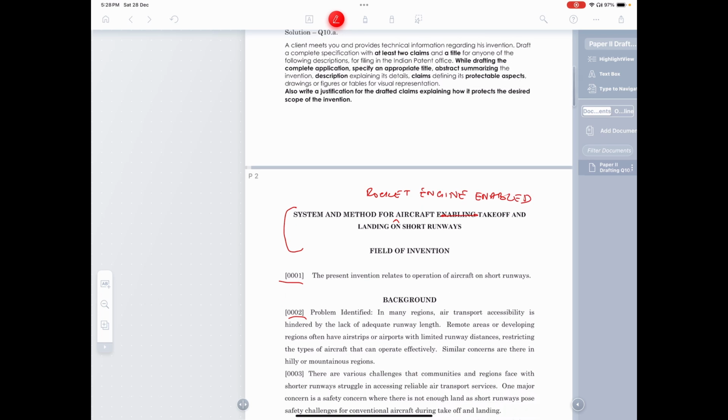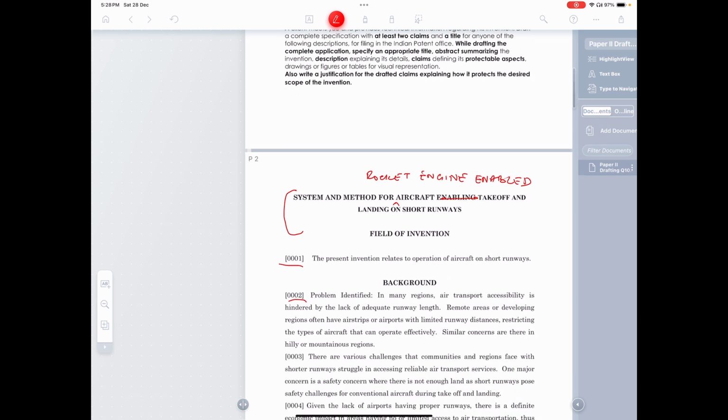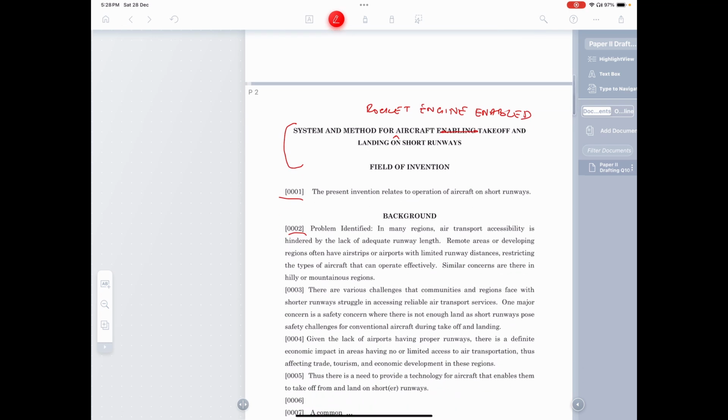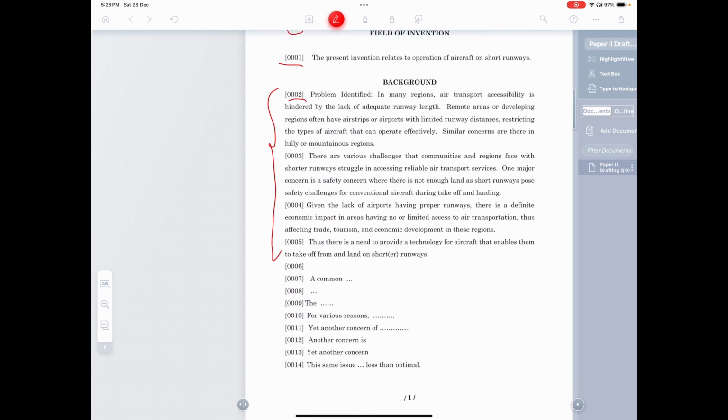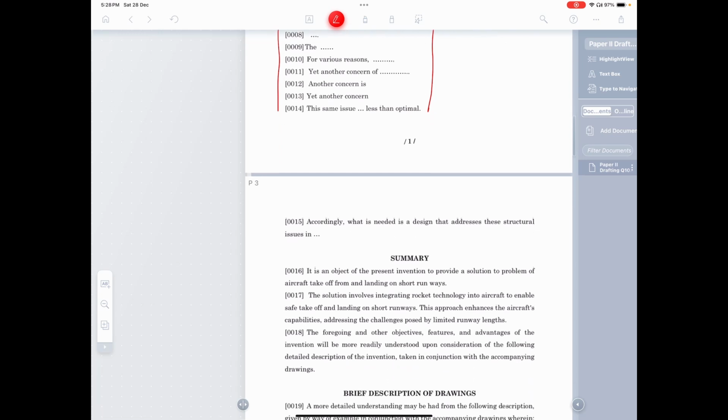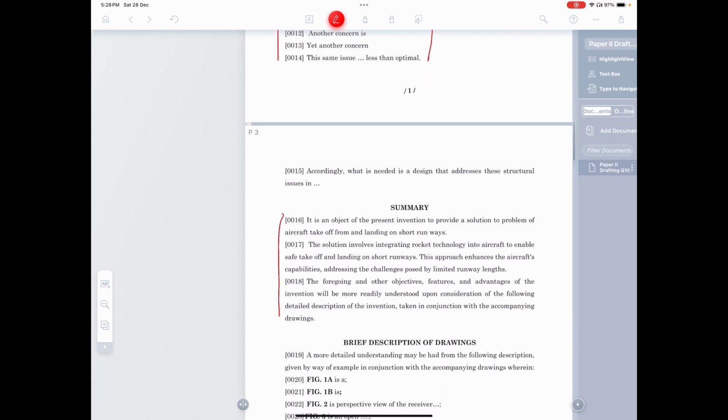So once you see this, you can see the field of invention. I've given the heading and then from there, the background. So from our notes, we identify what all is to come over here. And then if you see these other paragraphs, this is a general way in which you will identify the problem, identify the concerns, and then lay it out over here. In the summary, you state what exactly the summary is. This sentence 17 is there, and these paragraphs are boilerplate. It's okay if you don't mention them.